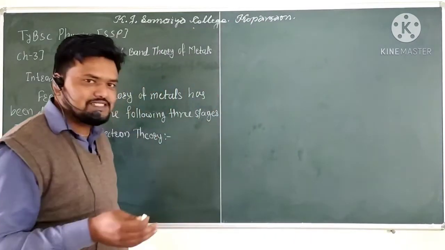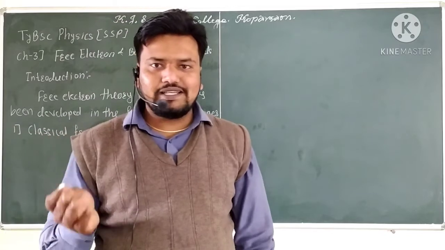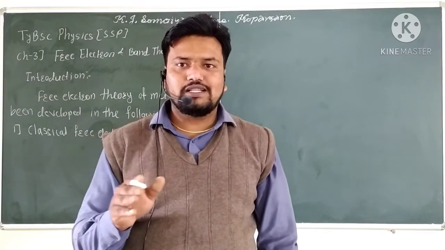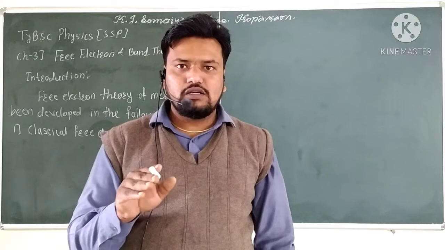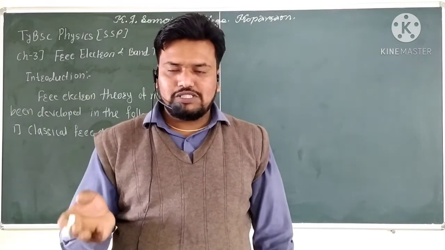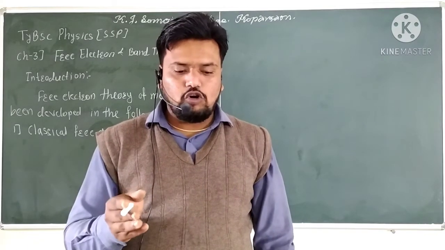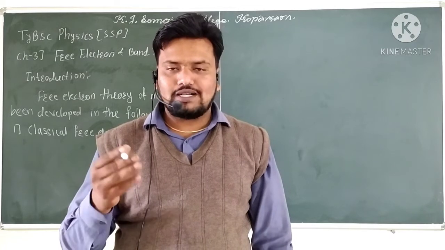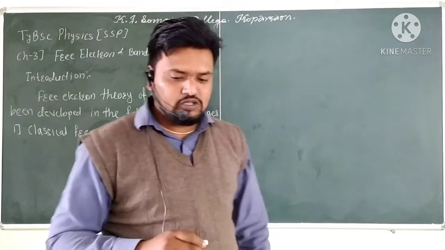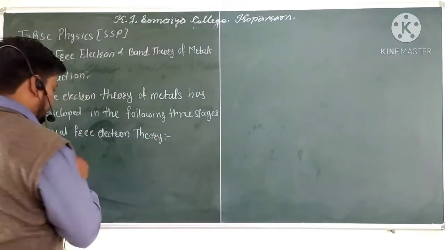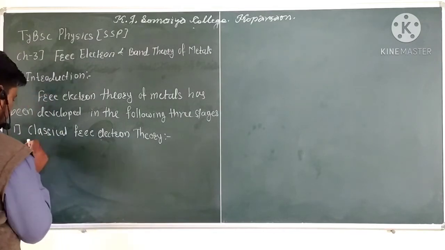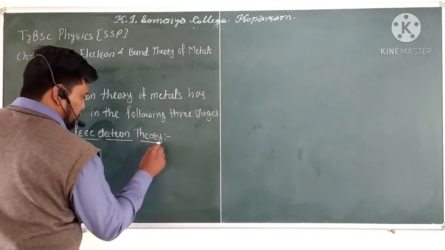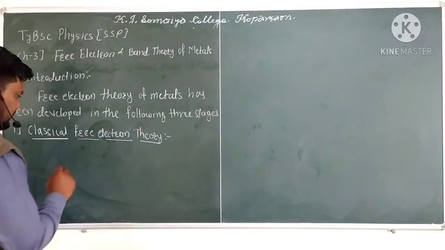So this is the idea of the classical free electron theory: the free electrons moving in the atom obey the law of classical Maxwell-Boltzmann distribution or classical Maxwell statistics.